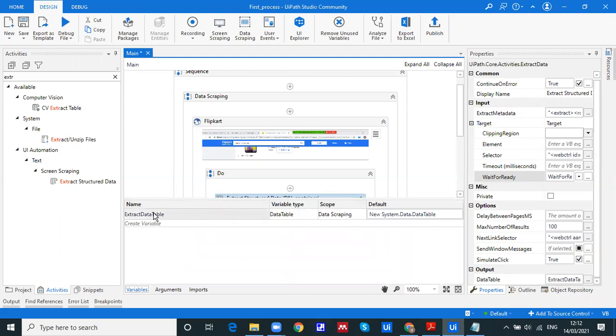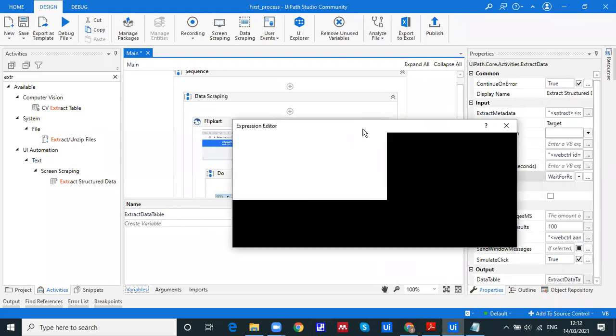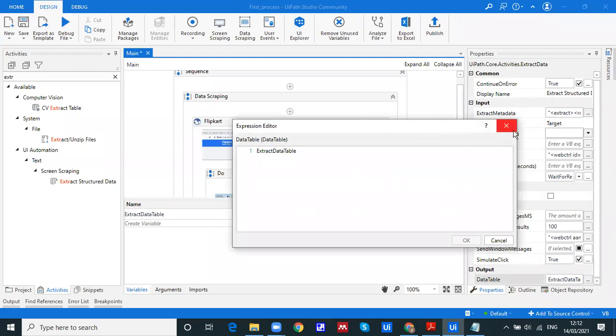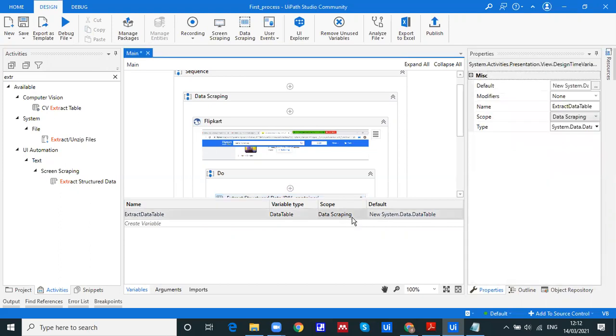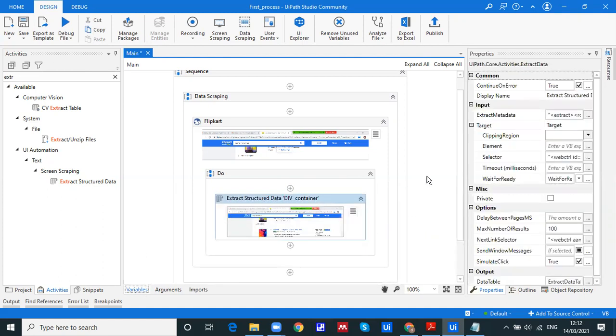Just have a look at this: name, variable type, scope, and default. So the data scraping method has created this variable called extract data table. Data table is one kind of variable type again. The data will be in tabular format, rows and columns. And here the scope, as usual in other coding technologies, will again decide. So you can decide the scope as per the requirement. I think this is the explanation of this small project.